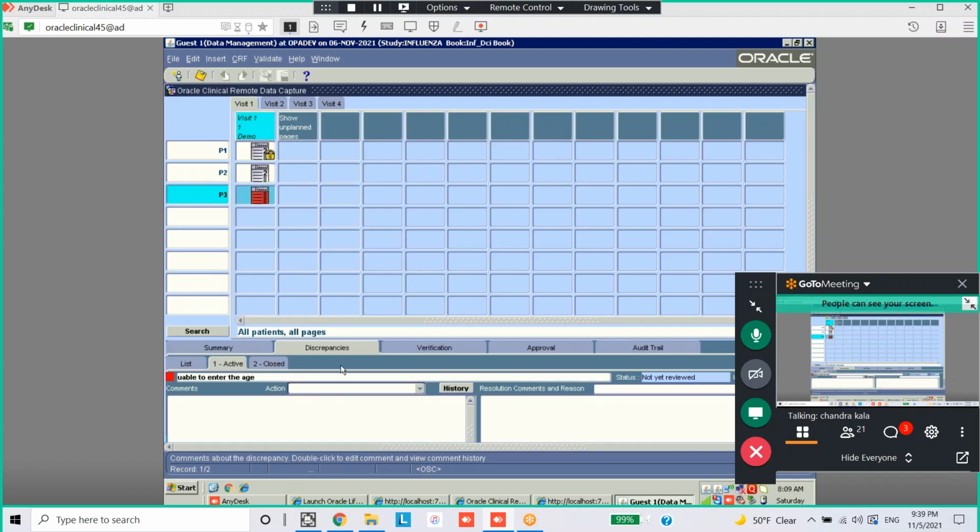That means manual discrepancy, even though after correcting the value, it is not showing closed here. So we have to manually close this one. Where you can select the action. In the same window, you have action.